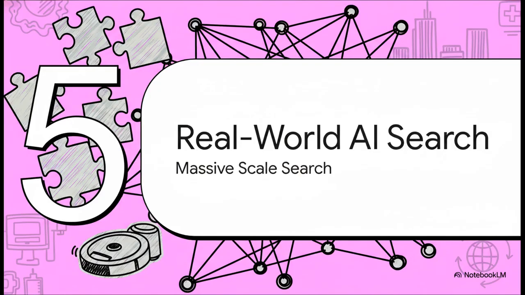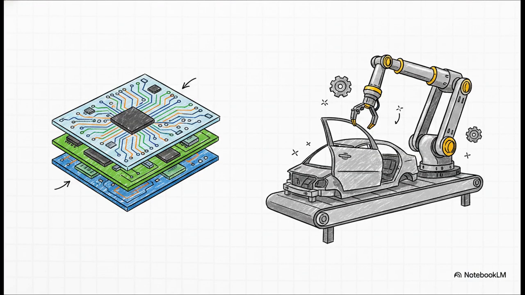Which brings us to our final section, real-world AI search. Out in the real world, the input size isn't some cute 3x3 puzzle board. It is absolutely staggering in scale. Take VLSI computer chip layout, for example. Engineers use AI agents to figure out how to arrange literally millions of microscopic electronic components across multiple 3D layers on a single microchip. The search problem is immense. The agent has to route connections without a single wire crossing or causing signal interference.